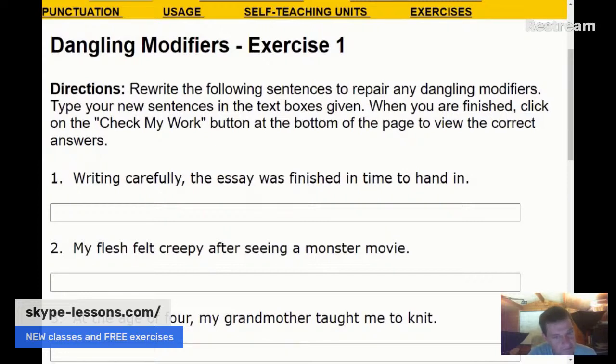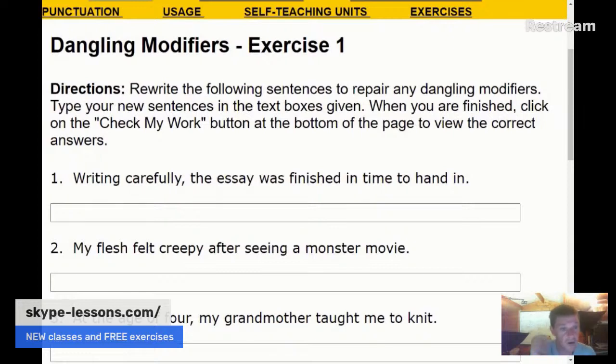My flesh felt creepy. That's our main clause here. I want you to divide sentences up into clauses and phrases in your head each time. My flesh felt creepy is a complete thought. You could put a full stop on the end. That's our main clause. After is a subordinating conjunction or a preposition. And we're going to call it a preposition in this sentence. If it had said after I had seen a movie or after we had seen a movie, then it's a subordinating conjunction because we've got we had seen, we've got after, and we've got a whole clause. So then it's a subordinating conjunction. But if you've just got after lunch, after breakfast, you've got after plus noun, so it's a preposition.